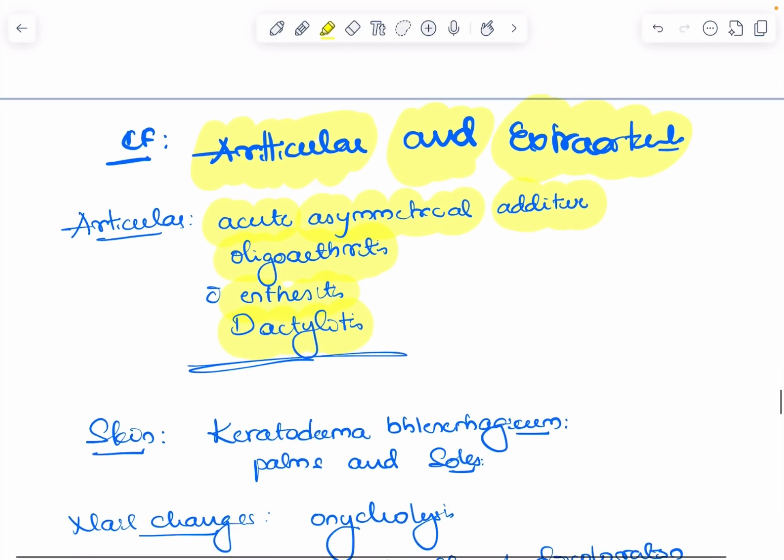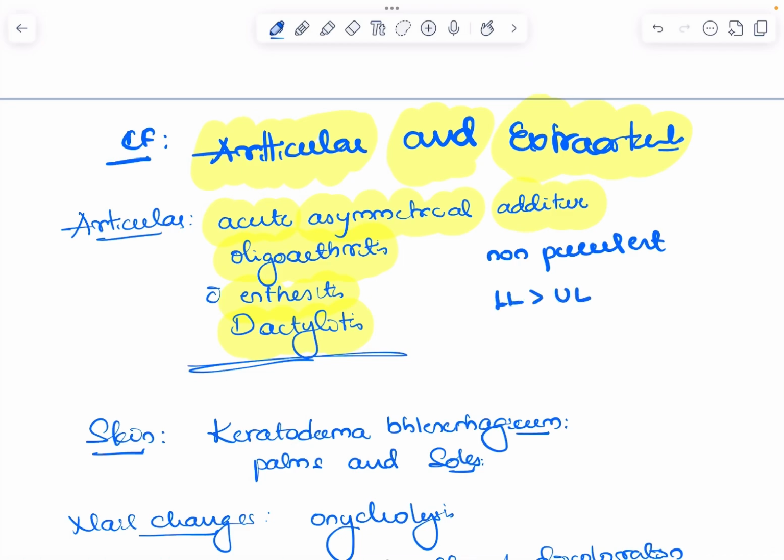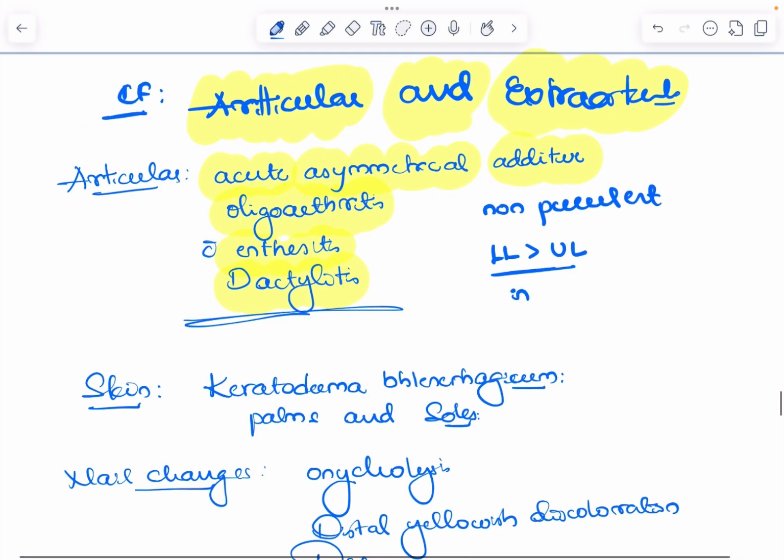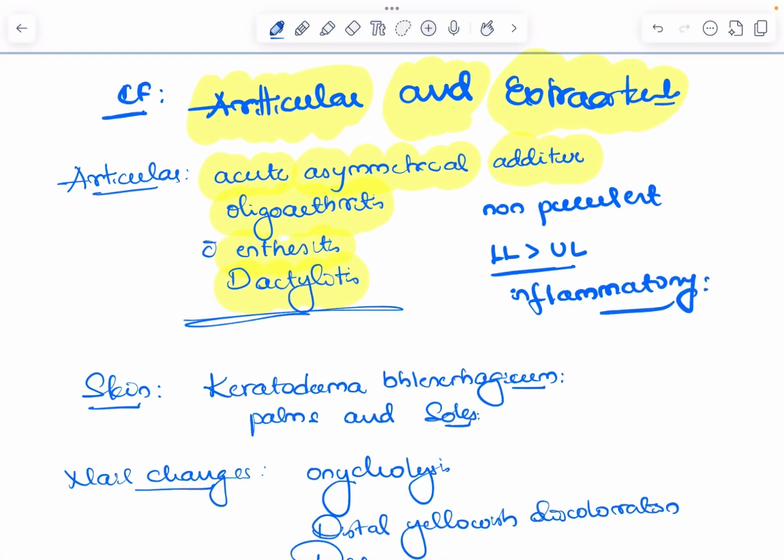Okay, this arthritis is non-purulent. First it is non-purulent, and it's more common in the lower limb than the upper limb. Okay, but it is inflammatory, non-purulent, affecting more in the lower limb than in the upper limb.